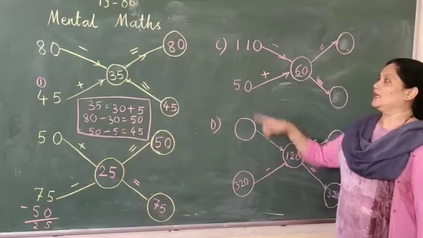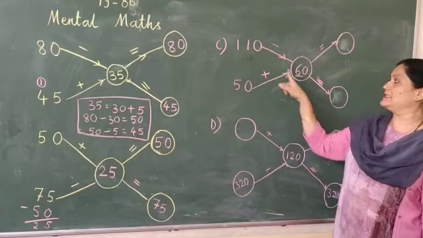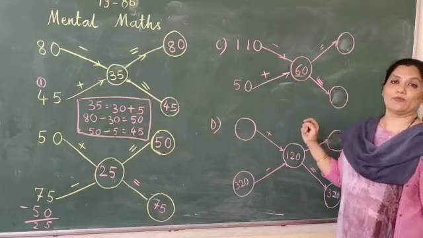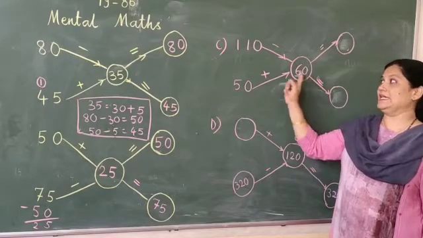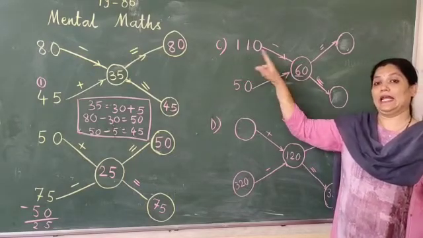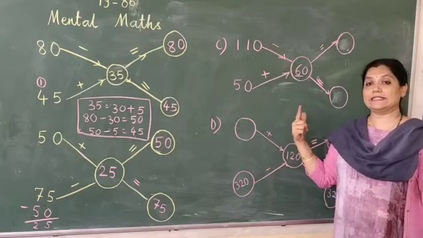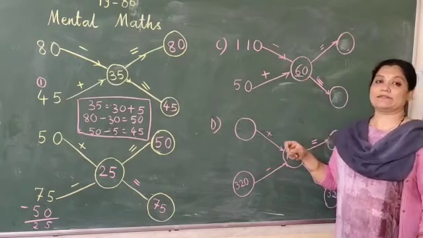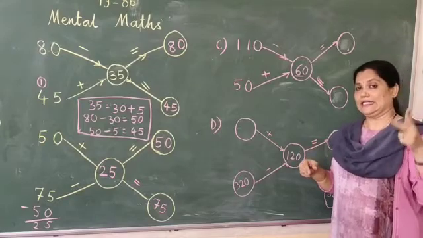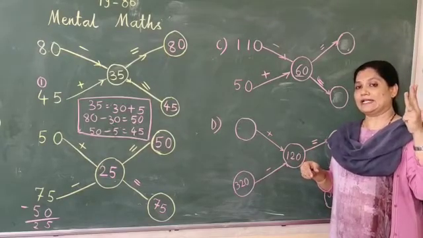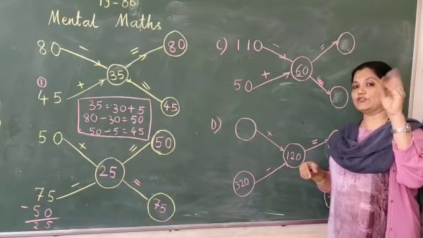Understood? Here 110 is given, 60 is given, we have to subtract. What will we do? Subtraction means we will count from 60 till 110, in forward counting in tens. So after 60 it will be 70, 80, 90, 100, 110. So how much will it be in tens?